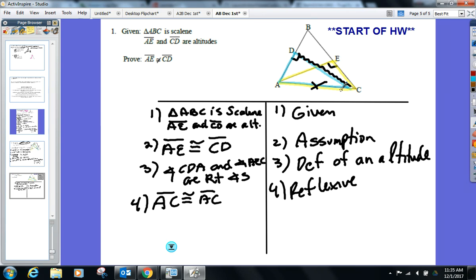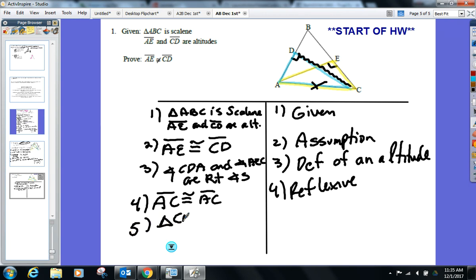HL, he says. Well, let me check. HL can only be used on what type of triangles? Okay, so the H in HL is for the hypotenuse, that's AC in both cases. And what's the L? That's AE and CD. So it looks like, yes, you were correct, young man. You can use hypotenuse leg. But you guys got to say the right triangles first.